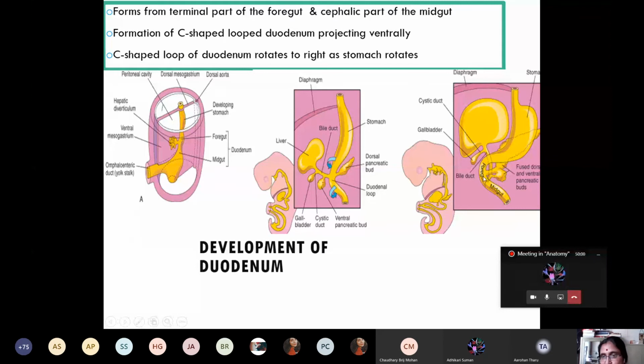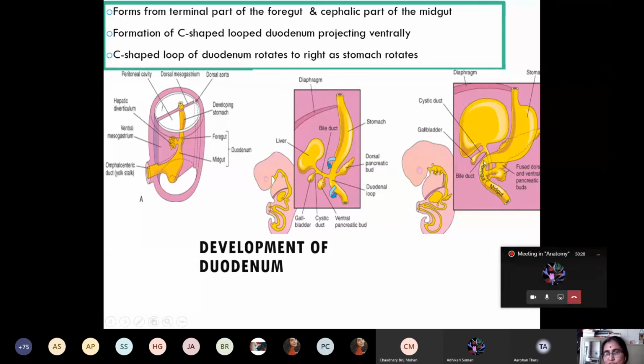And this C-shaped loop now faces towards the right side. In such a manner, this duodenum becomes retroperitoneal, and as it becomes retroperitoneal, the dorsal mesoduodenum after the fusion with the posterior wall of the abdomen disappears. At the same time, the ventral mesoduodenum also disappears, yielding the retroperitoneal